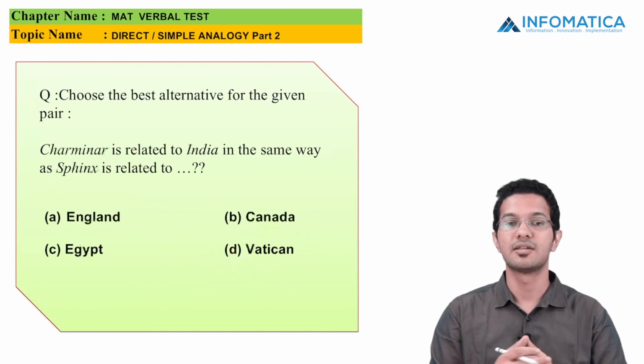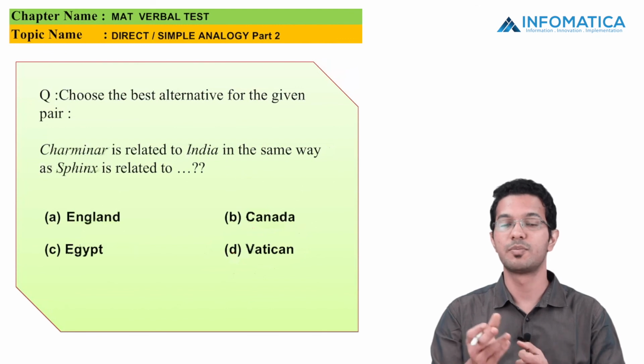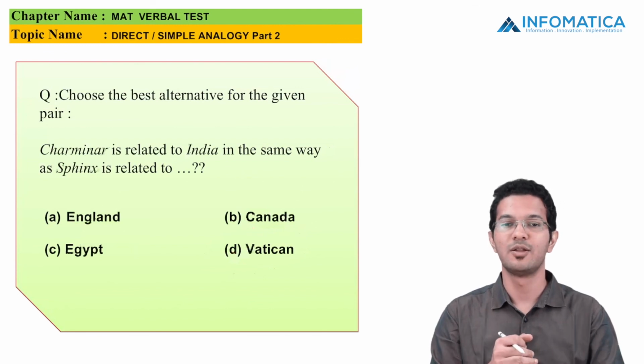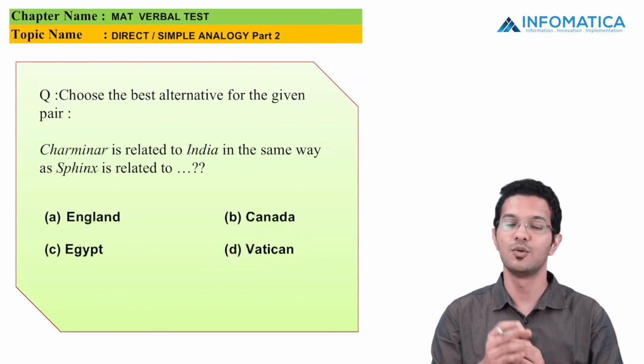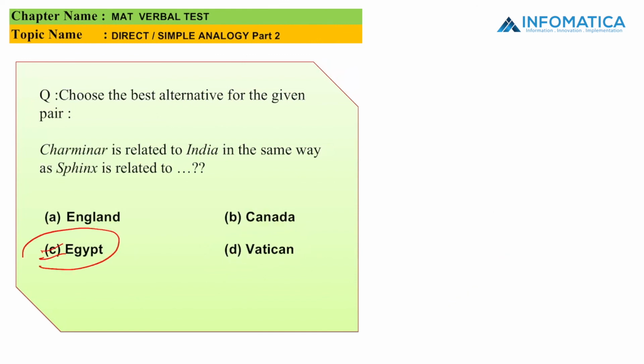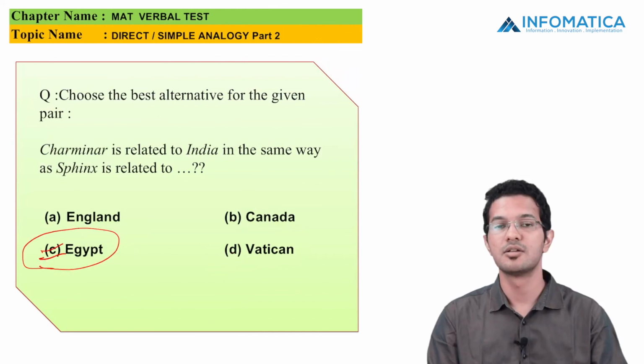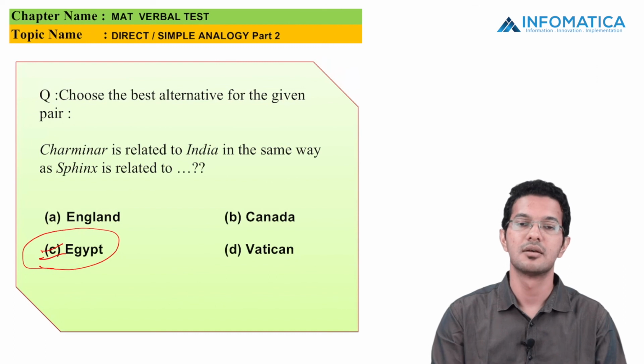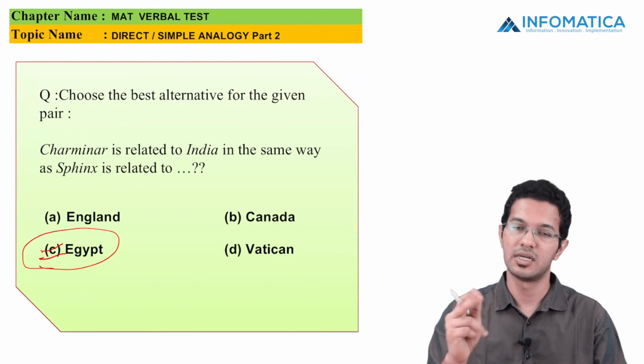So Charminar is a monument in India. So Sphinx is related to what? I know that Sphinx is related to Egypt. Charminar is located in India, hence Sphinx is related to Egypt.